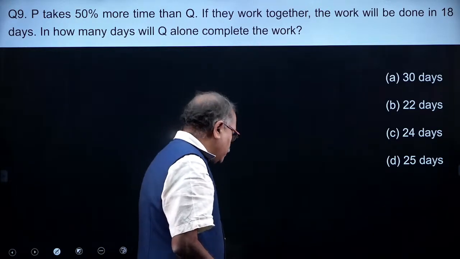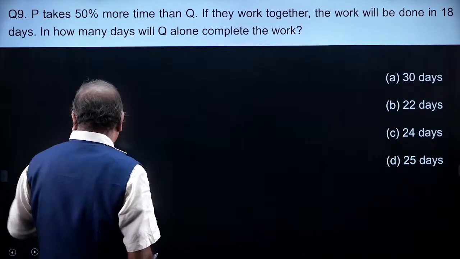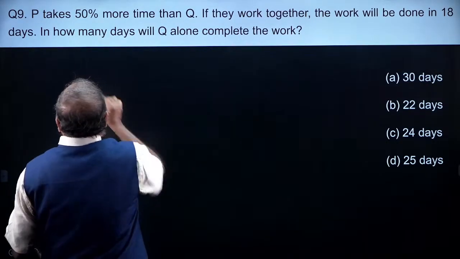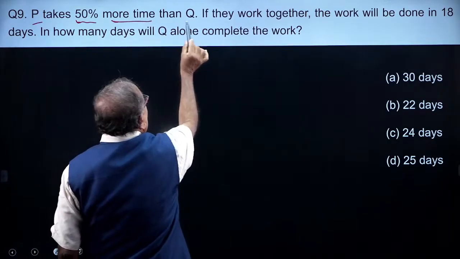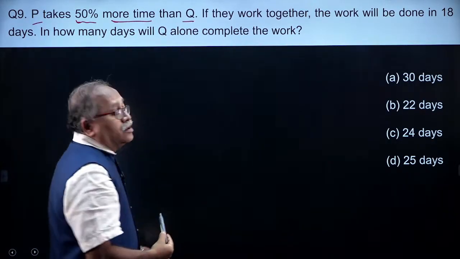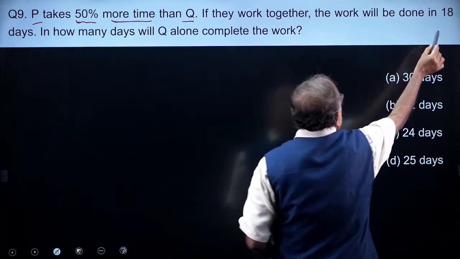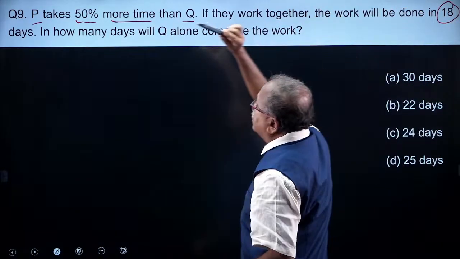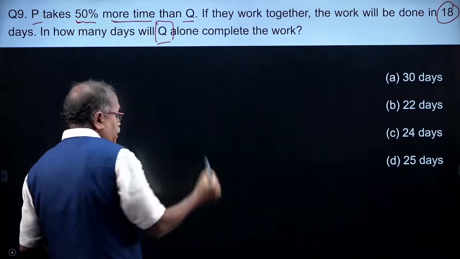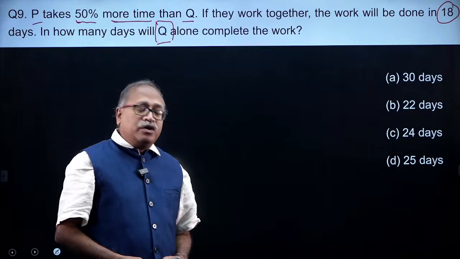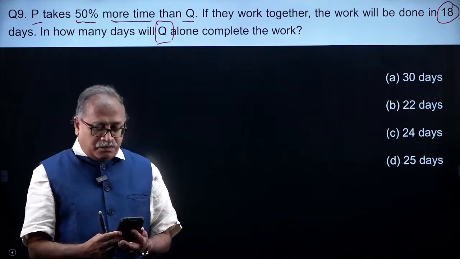Okay, what is this question? Question number 9. Now, P takes 50% more time than Q. If they together complete the work, it will be done in 18 days. Very fundamental question. In how many days can Q alone complete the work? It will come only in prelims, not possible in mains.